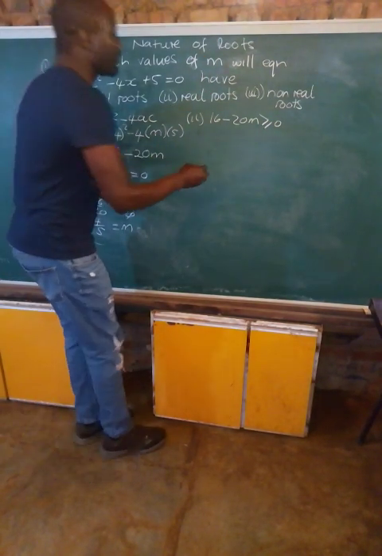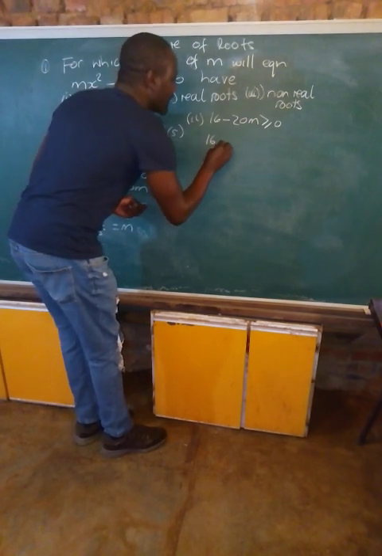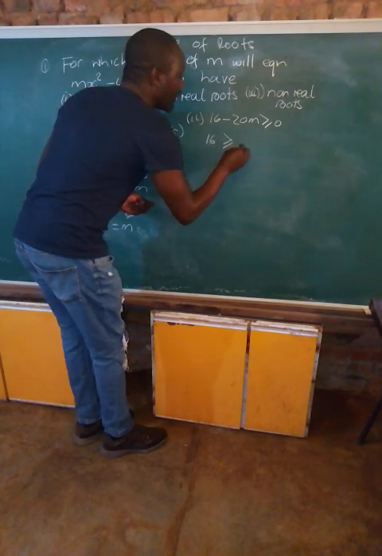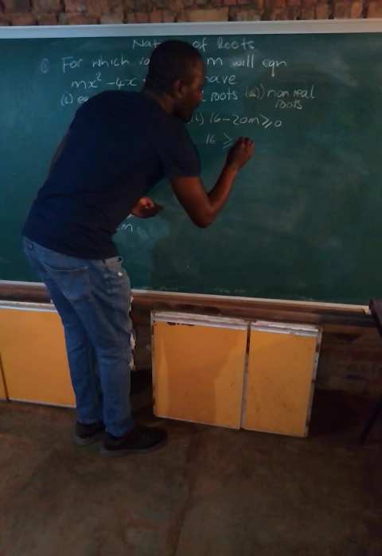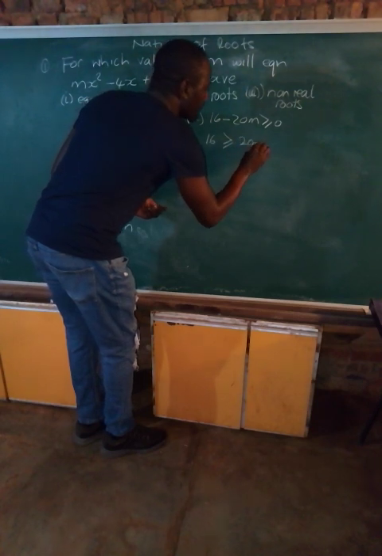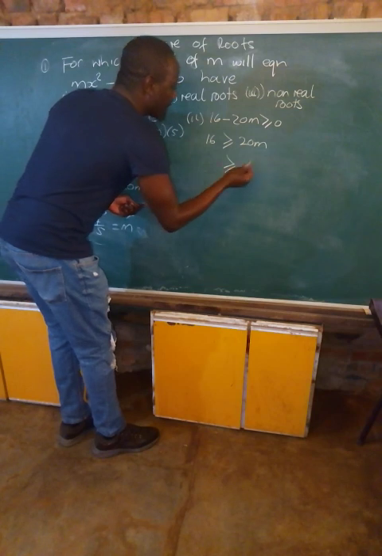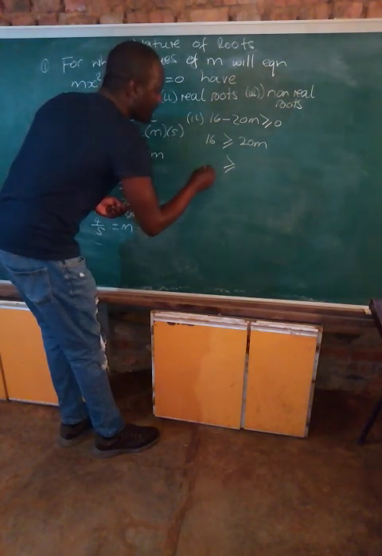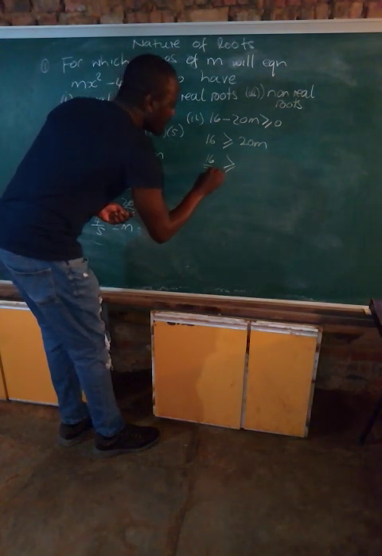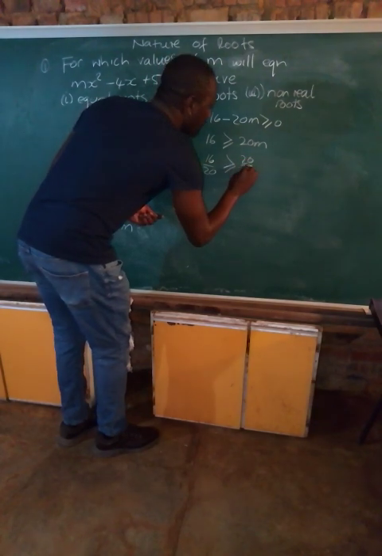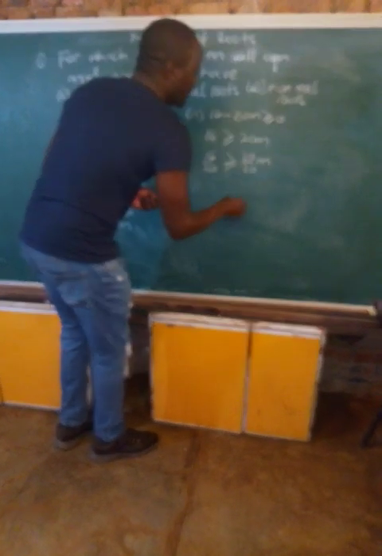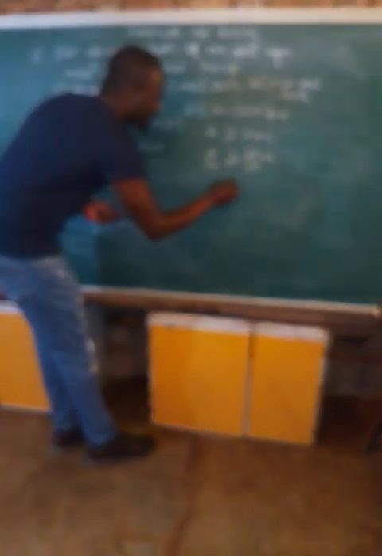What do we do here? This is 16 greater or equal to 20m. Like we did before, we divide by 20 both sides. This is 16 over 20, 20m over 20. Here, this one and this one cancel.